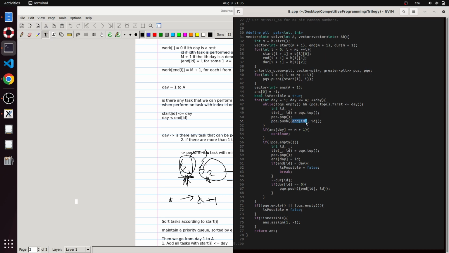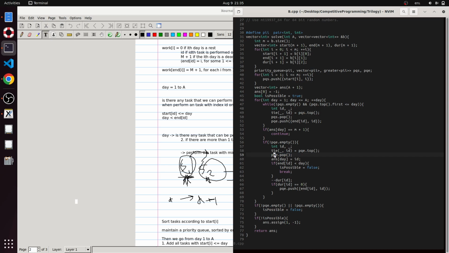The first element is the end date or deadline of this task, and the second is the ID. Now, if ans of day is equal to m plus 1, so this day is a deadline for some of the tasks. According to the question, we can't do any work on this day, so we just continue. Otherwise, if the priority queue end has some task that is active currently that we can do on this current day, then we remove the task that is at the top of this priority queue end.